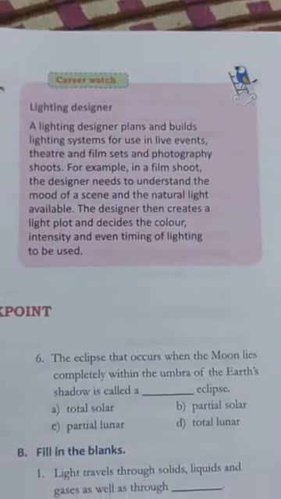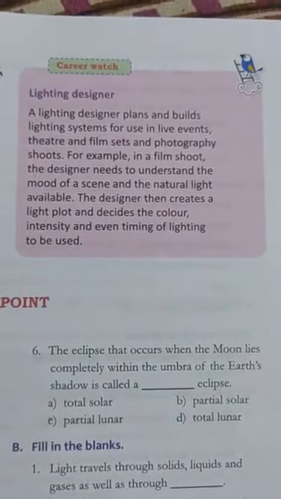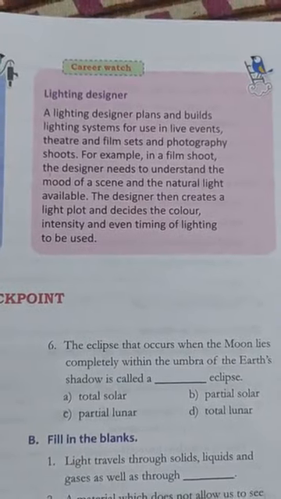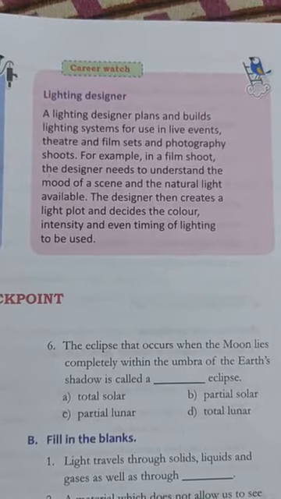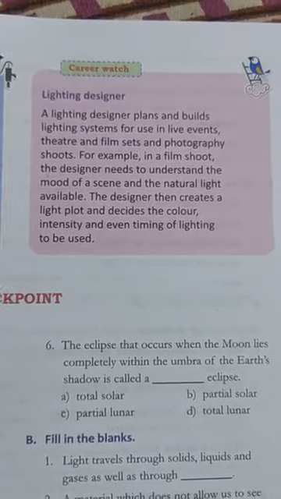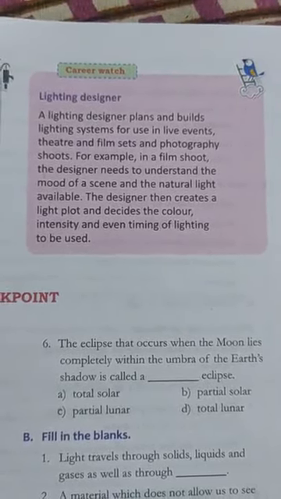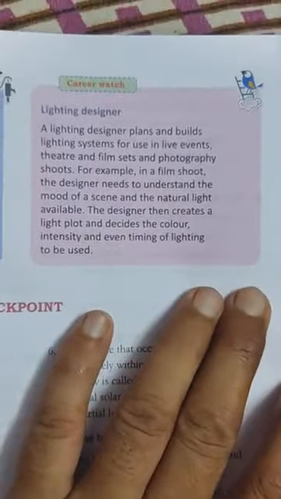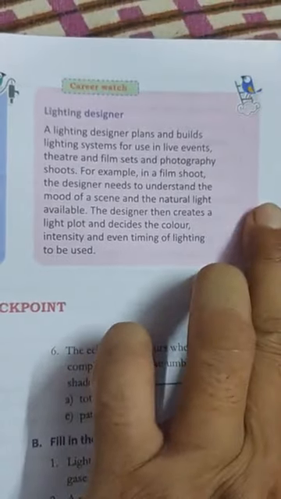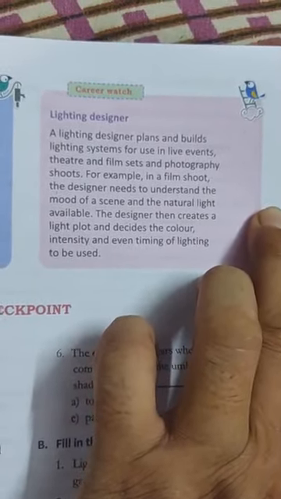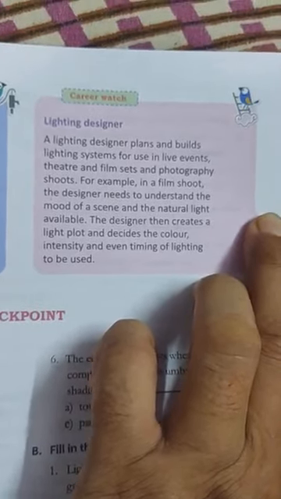Okay, and this is the lighting designer. A lighting designer plans and builds a lighting system for use in live events, theater and film sets, and maybe a photography shoot. As for example, suppose in a film shoot, the designer needs to understand the mood of a scene and the natural light available. The designer then creates a light plot and decides the color, intensity, and even timing of lighting to be used. Okay, so this is the lighting designer.